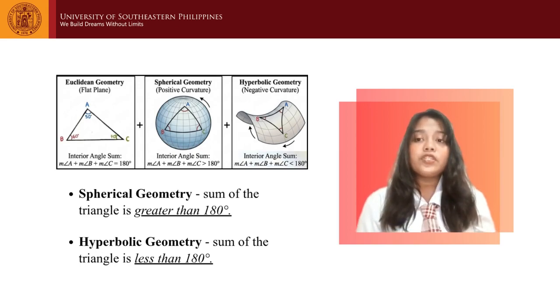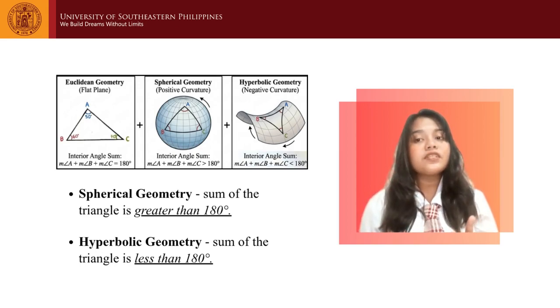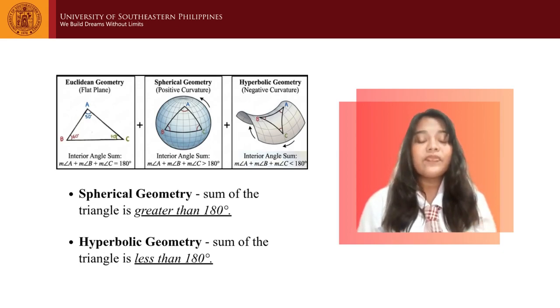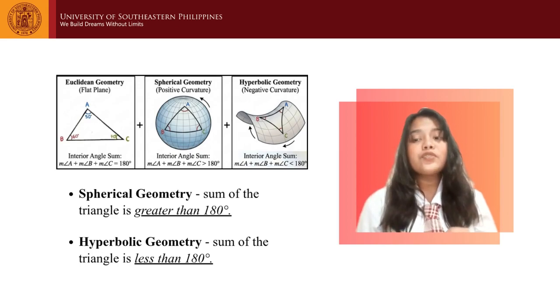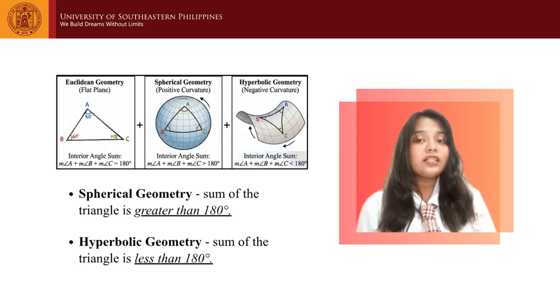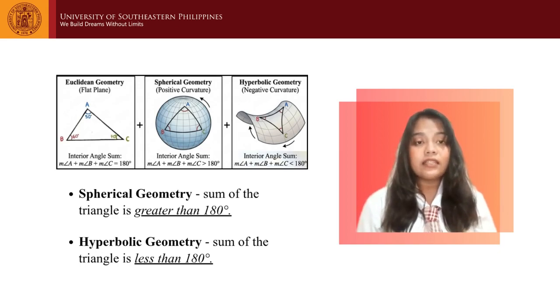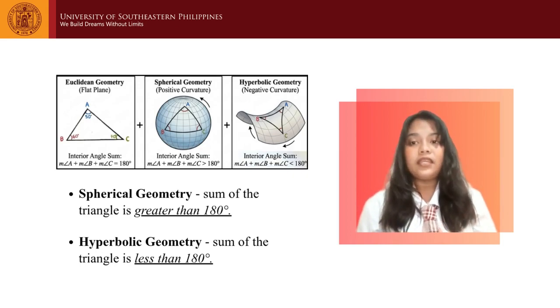In Euclidean geometry, we assume that the surface is perfectly flat. Because of this assumption, triangles will always have interior angles that add up to exactly 180 degrees. This is a fixed and reliable rule, but only within flat space. However, when the surface is curved, this rule no longer applies. Therefore, the angle sum of a triangle is not a universal constant. Instead, it is directly influenced by the curvature of the space.